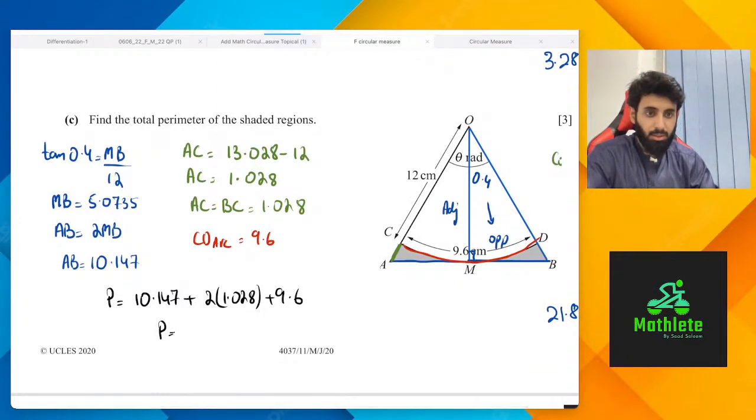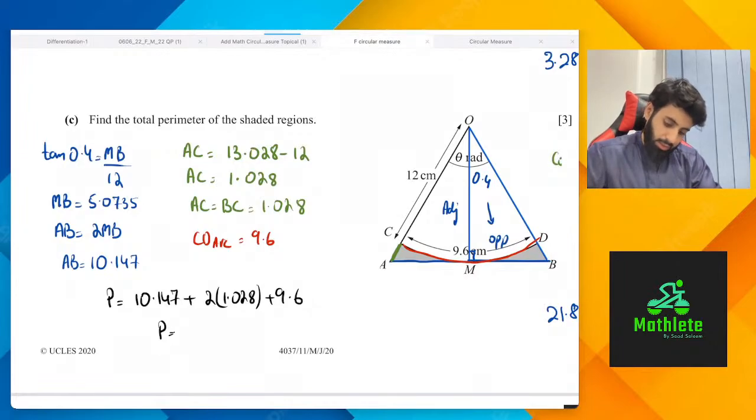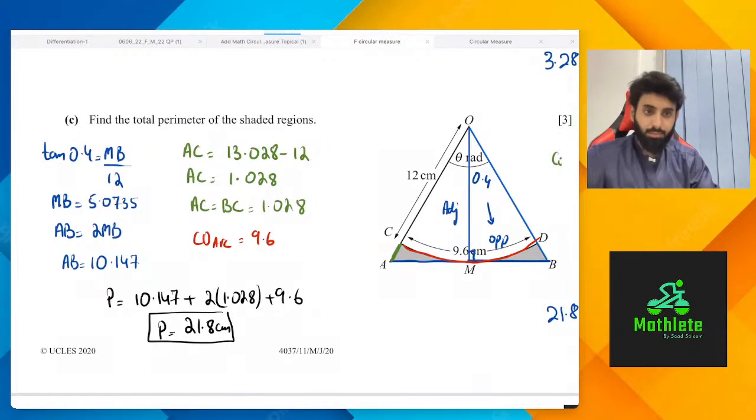Sir, could we have used cosine rule also? Yes, of course, we could have used cosine rule too, but cosine rule is a lot of work, which is why I didn't use it. You could have used it, you would have gotten the right answer, no denying that. So we are getting 21.803, so we'll just lock it at 21.8 centimeters.